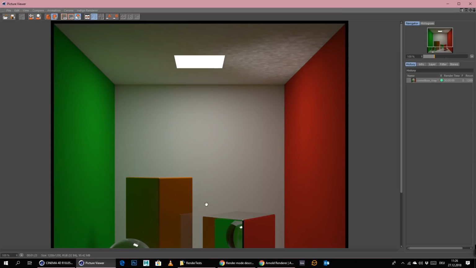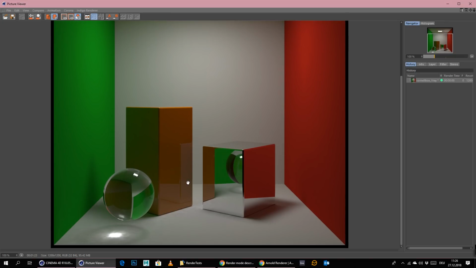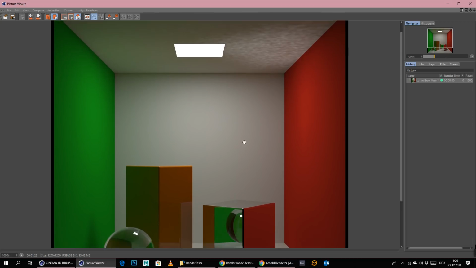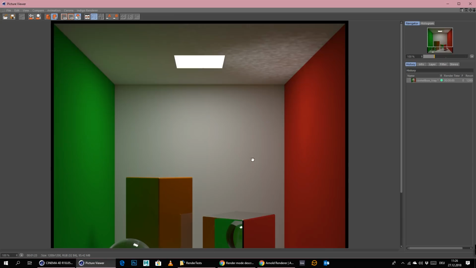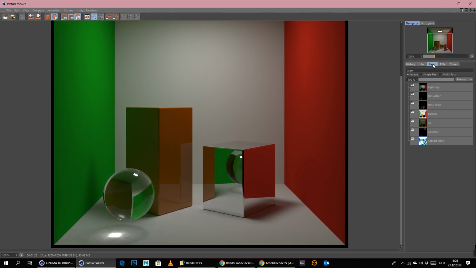Let's have a closer look. We have enough reflection depth, as you can see, because the cube is reflecting in there, this cube is reflecting in there, then the sphere is reflecting the light that is coming and also generating caustics, and the sphere is reflecting in there, and even the reflection of the light is also produced in this reflection right there. So we have enough reflection depth here. The image seems to be noise free, looks pretty good.